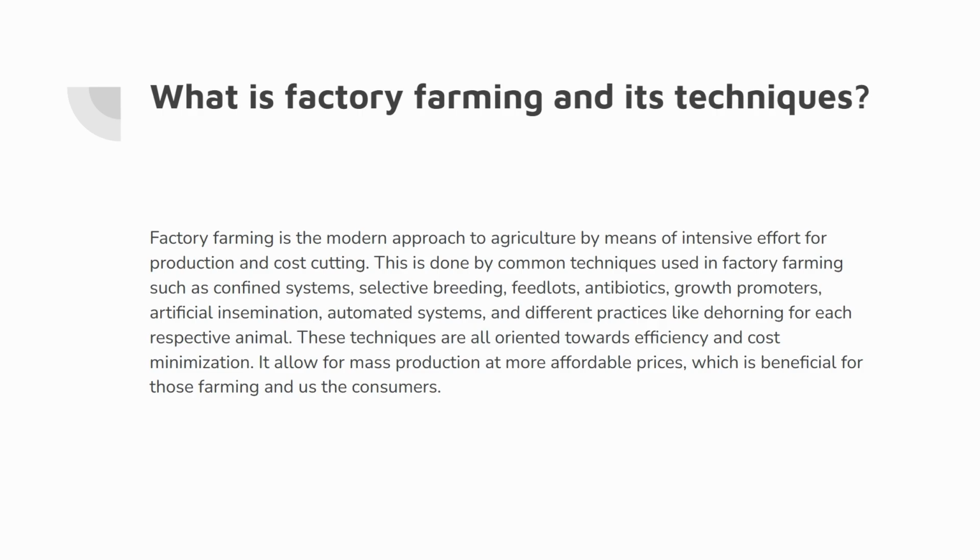What is factory farming and its techniques? Factory farming is the modern approach to agriculture by means of intensive effort for production and cost cutting. This is done by common techniques used in factory farming such as confined systems, selective breeding, feedlots, antibiotics, growth promoters, artificial insemination, automated systems, and different practices like dehorning for each respective animal. These techniques are all oriented toward efficiency and cost minimization. It allows for mass production at more affordable prices, which is beneficial for those farming and us, the consumers.